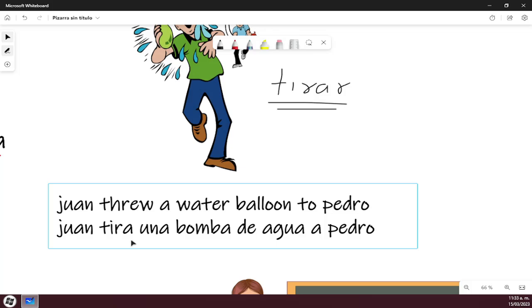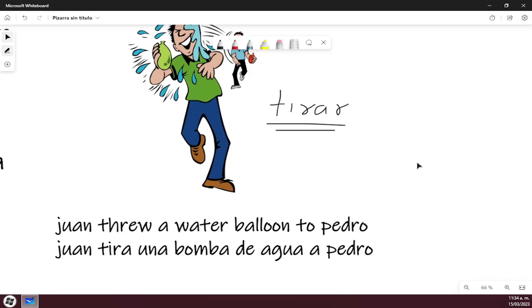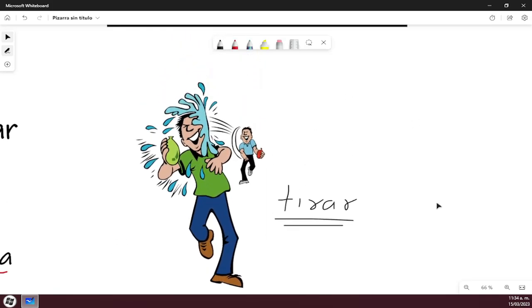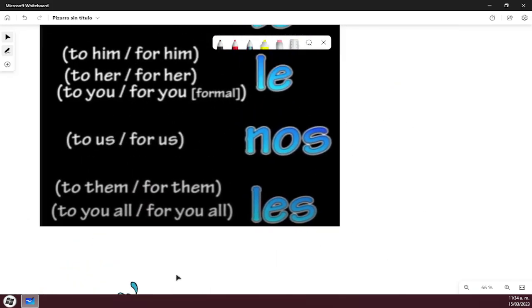Again, if you translate this sentence in English to Spanish this way, we can understand what you're saying. I can understand, but somebody will say, oh, that is a gringo learning Spanish. Oh, he hasn't learned the indirect object pronoun yet. And again, you don't want that. You want to sound natural. So, who's receiving the action of the verb tirar? Pedro is receiving the action of the verb tirar. So let's see the indirect pronouns.